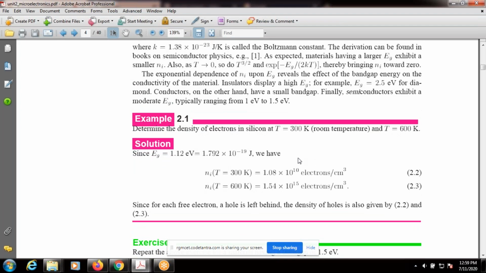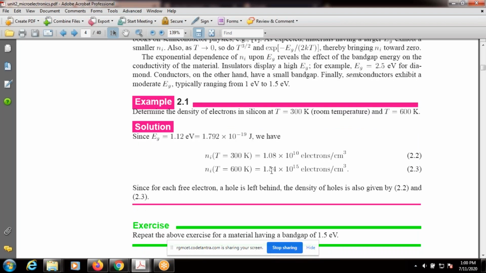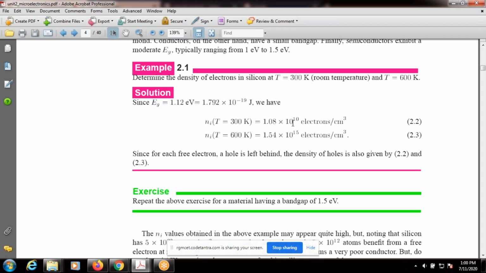Now coming to one simple problem, at temperature 300 degrees Kelvin and at temperature 600 degrees Kelvin. At 300 degrees Kelvin, we calculated the number of electrons as 1.08 into 10 power 10. Similarly, the volts are also the same, right? At 600 degrees Kelvin, 1.54 into 10 power 15. But after calculation, we may think the number is very high. That is not correct, right?